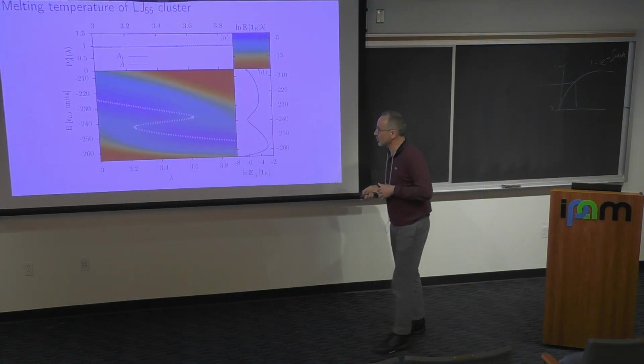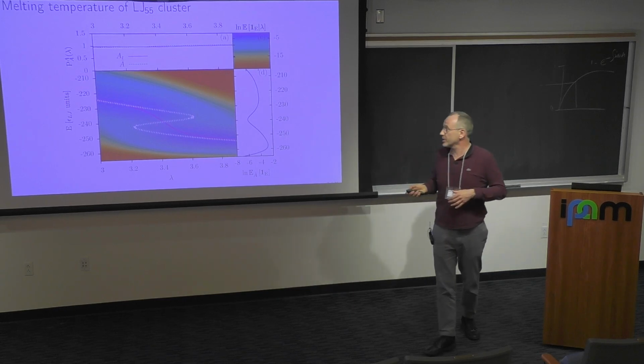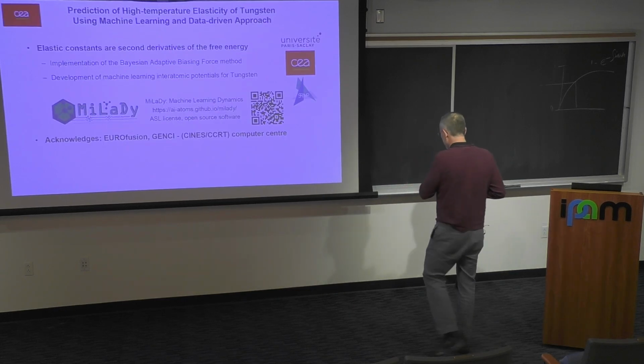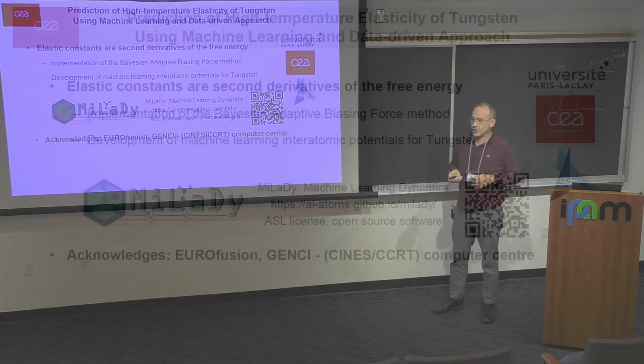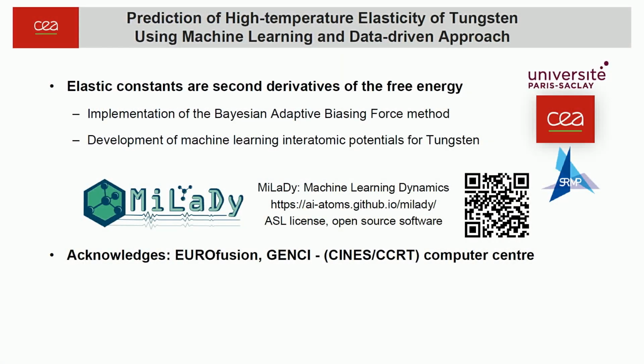So that was another example of the approach that we now apply to a more difficult problem, which is computing the thermoelastic properties of tungsten at high temperatures. So we'll use this Bayesian adaptive biasing force method. We call it Bayesian adaptive biasing force because we recover the bias formula by conditioning. And we'll do it by developing machine learning interatomic potentials and using the MyLady package, developed by Cosmin Marinica at SRMP.